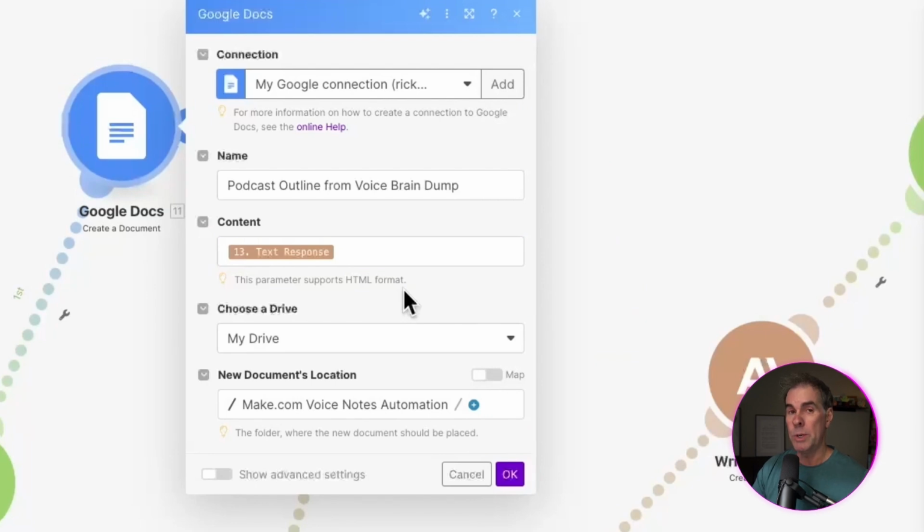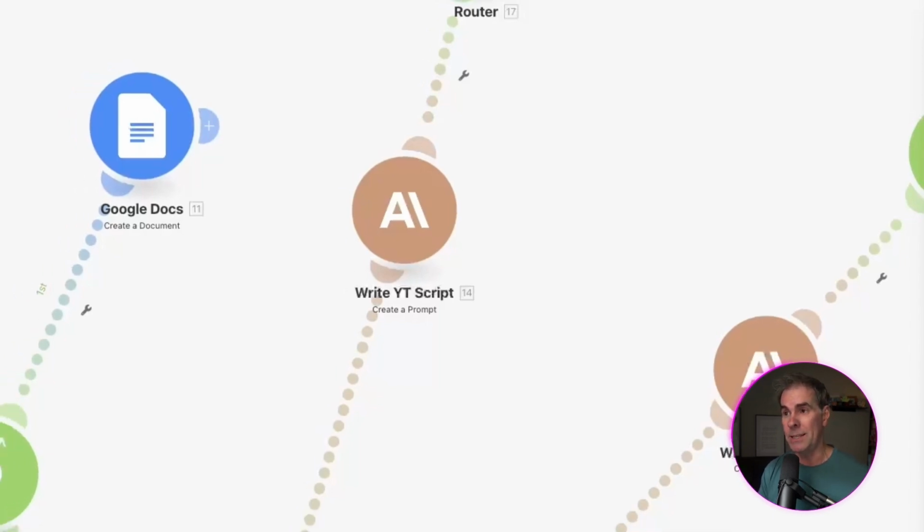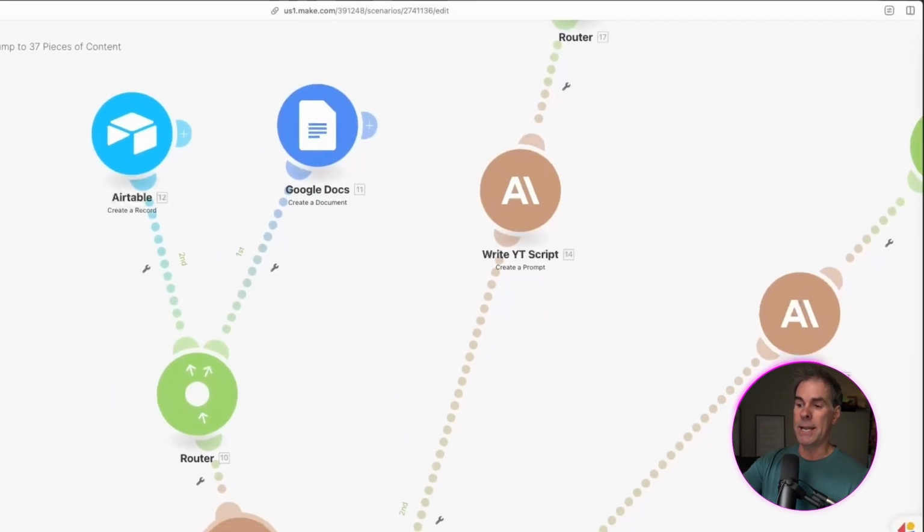Then you want to choose which Google Drive you want it to go to, and then what folder within that drive within Google Drive that you want to go to. So I'm just calling it simply make.com voice notes automation. That's the name of my folder. And that's where I want, in this branch here, I want my podcast outline to go to. So it's going to create a brand new Google Doc in that folder called podcast episode outline brain dump voice notes, or whatever that was. So that is the first branch.